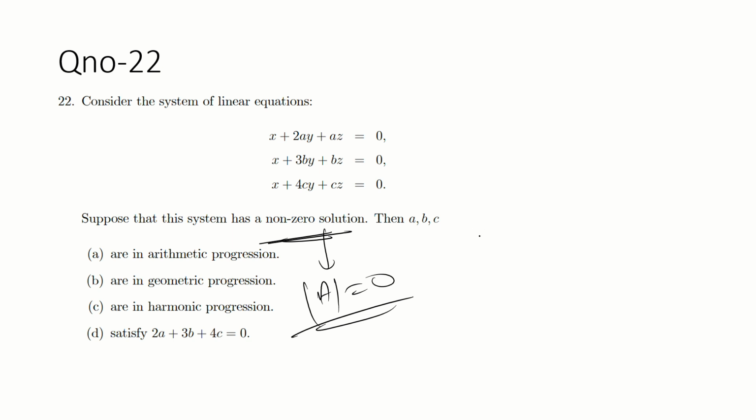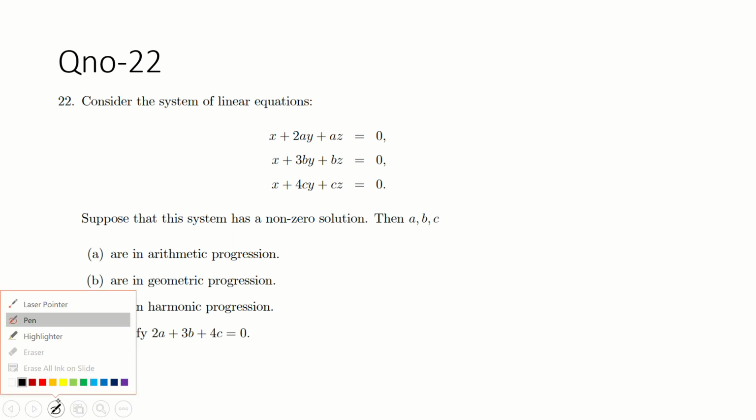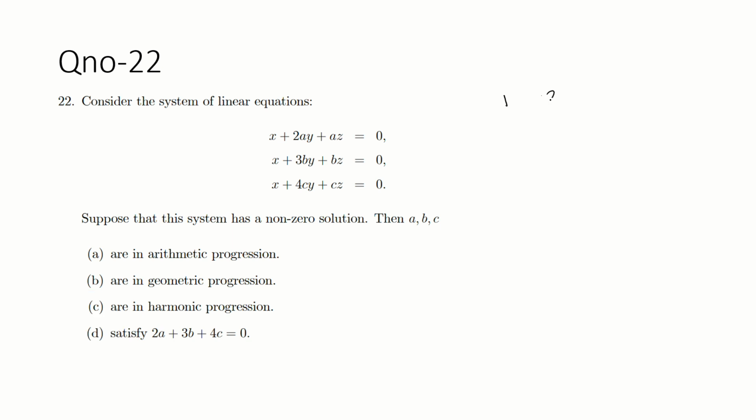So the determinant is rows 1, 2a, a; 1, 3b, b; 1, 4c, c.